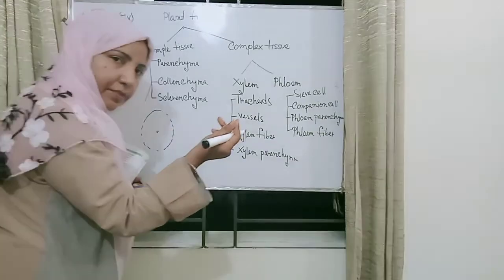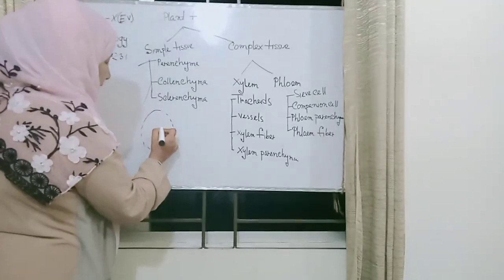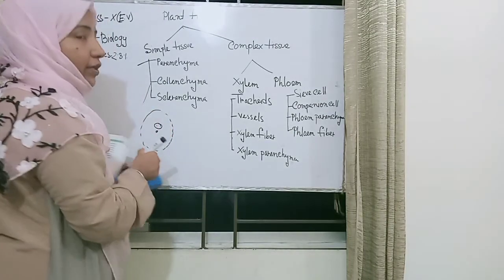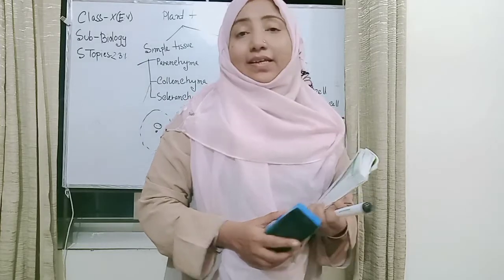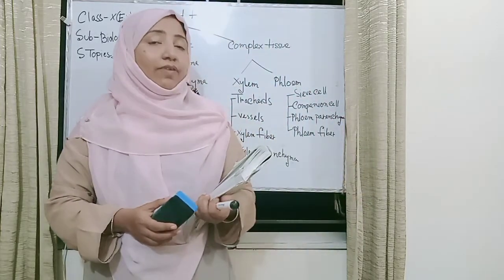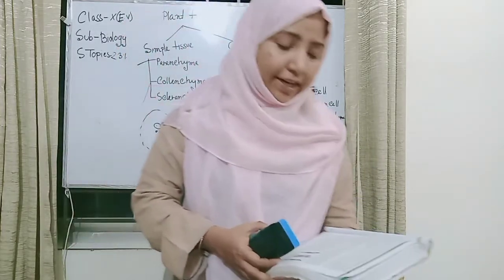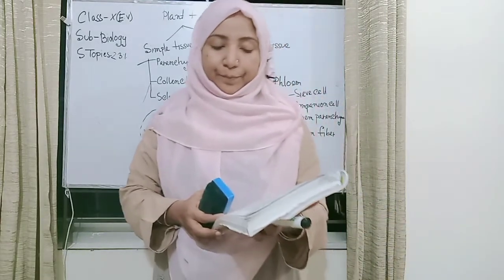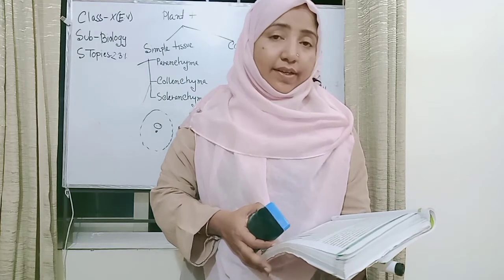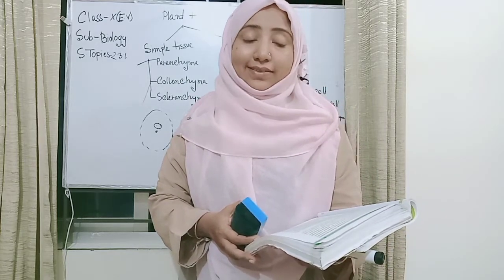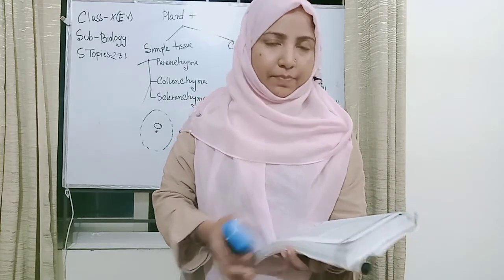The other structure I have drawn is the metaxylem. So we know that basically xylem is of two types: protoxylem and metaxylem. The metaxylem cells are usually larger tracheids, vessels, xylem parenchyma and xylem fiber.